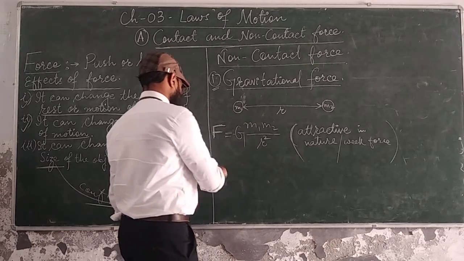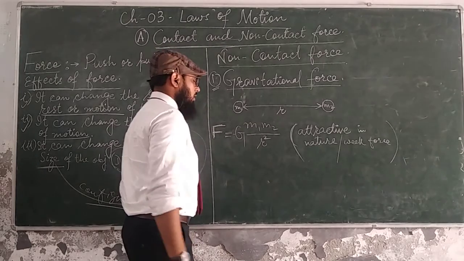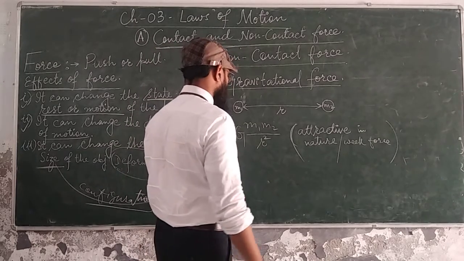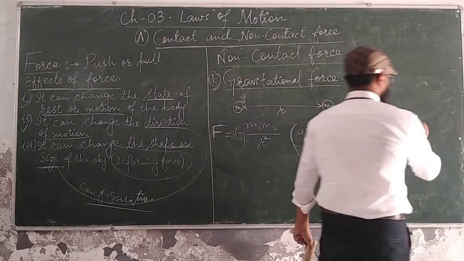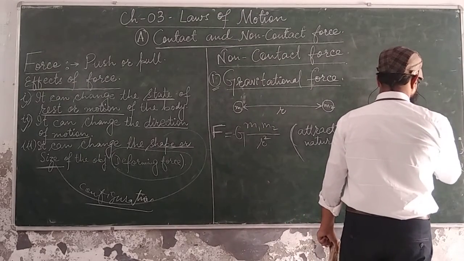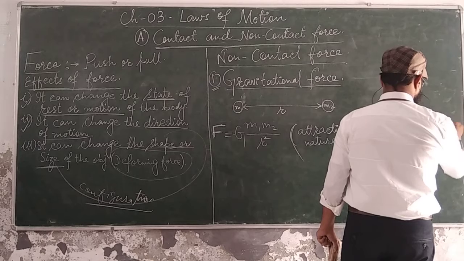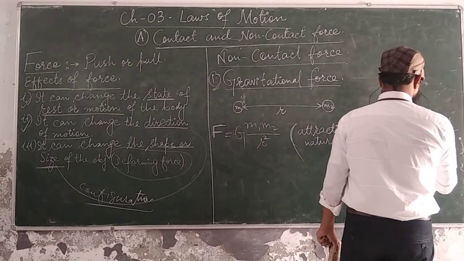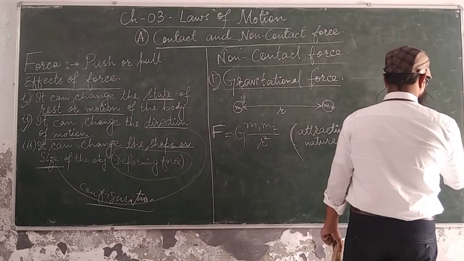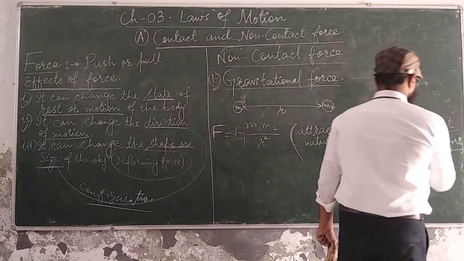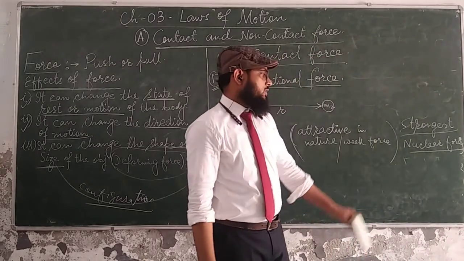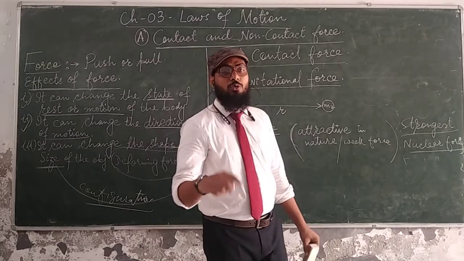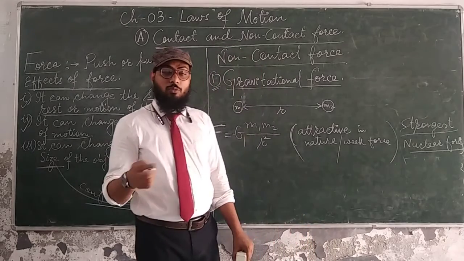So in the second case, if we compare them, which one is the strongest force? Nuclear force is basically the strongest force. People are getting mastery over the nuclear force, so they are able to produce atom bombs and hydrogen bombs.